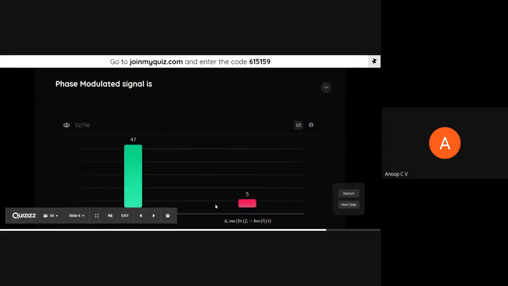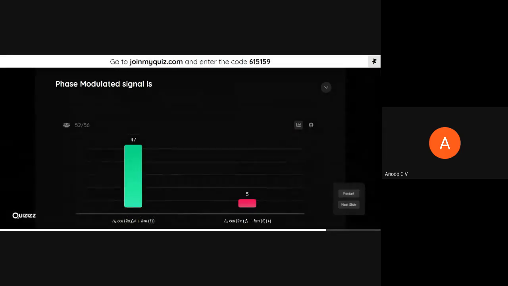Very good. 47 have given the correct answer, and 5 have given the wrong answer. Anyhow, I'll analyze who all have given correct answers and who all have given wrong answers. It may so happen that because of a network issue, when you are using quizzes, if you touch your screen by mistake, the answer may get submitted. If it is such cases, fine. Otherwise, these are very basic things which I have discussed today, and while attending class, if you are listening, you should be able to answer this.